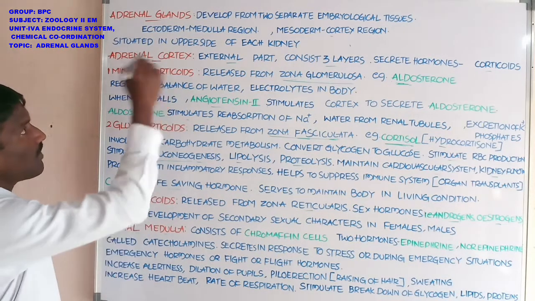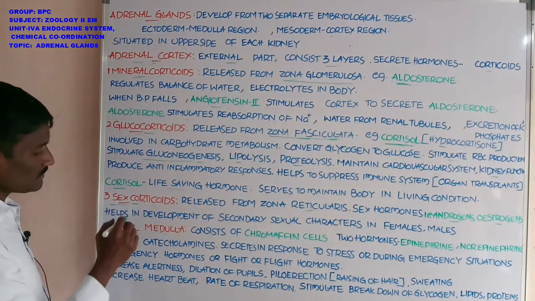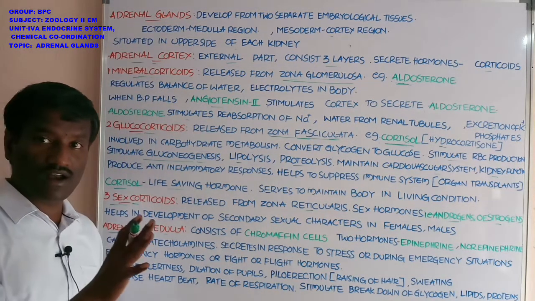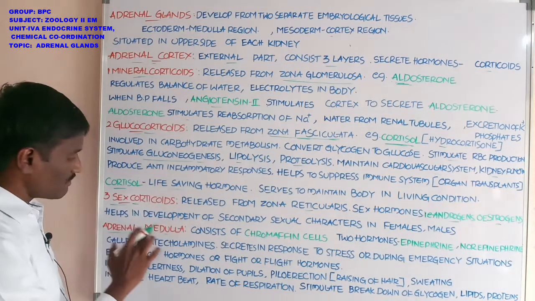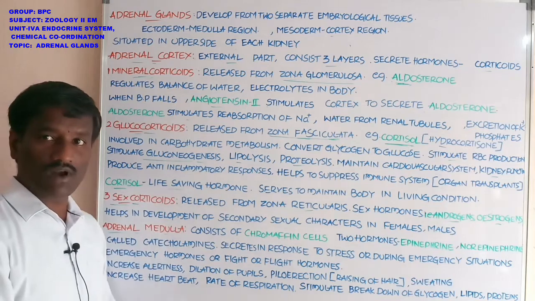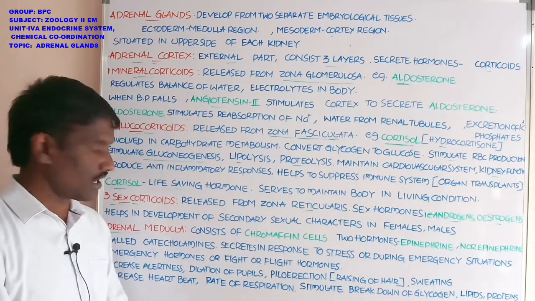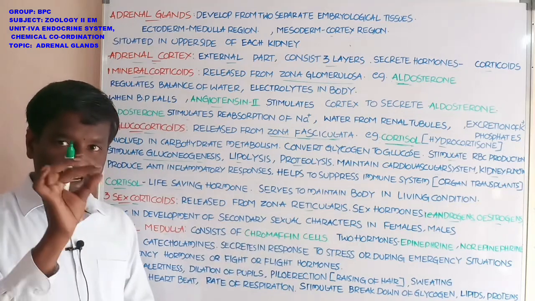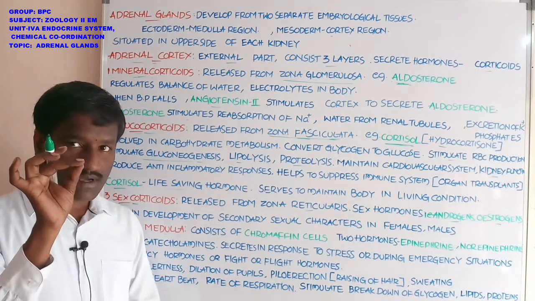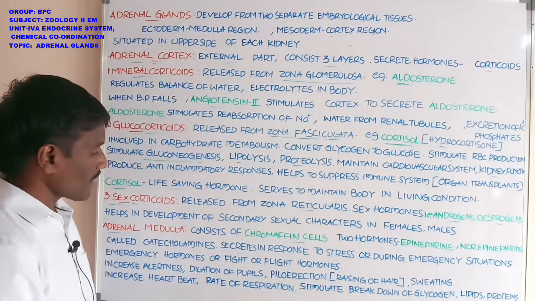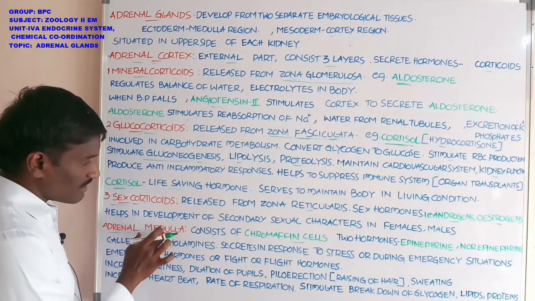Okay, next, the adrenal medulla. It is the second part. The second region present in each adrenal gland is the adrenal medulla. This is the adrenal cortex, this is the adrenal medulla. What about the adrenal medulla? This region consists of chromaffin cells.